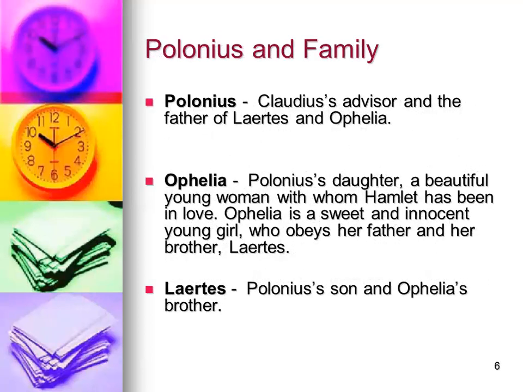Polonius, Claudius' advisor, and the father of Laertes and Ophelia. Ophelia, Polonius' daughter, a beautiful young woman with whom Hamlet has been in love. Ophelia is a sweet and innocent young girl who obeys her father and her brother Laertes. Laertes, Polonius' son and Ophelia's brother.